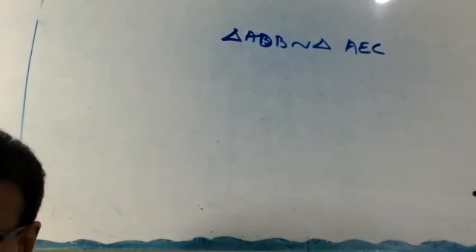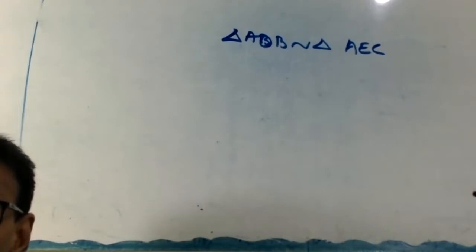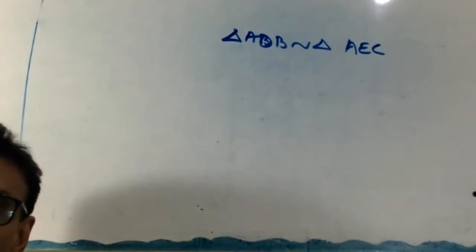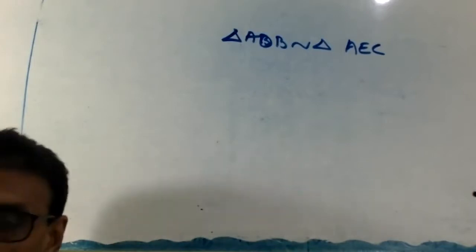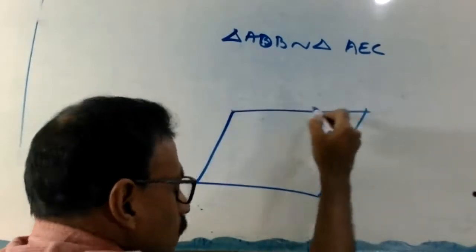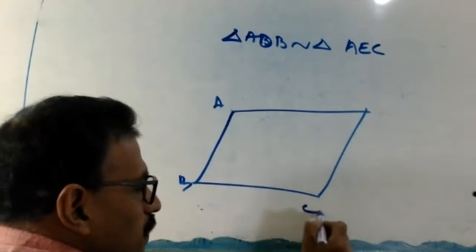Okay, finish. The question is what? ABCD is a parallelogram.